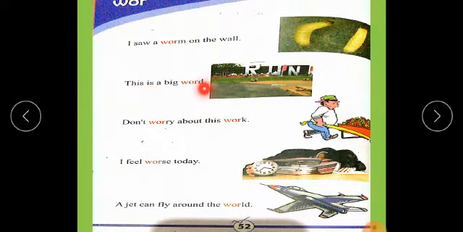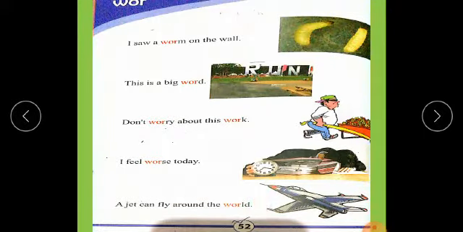This is a big word. Don't worry about this work. I feel worse today. A jet can fly around the world. This is jet.